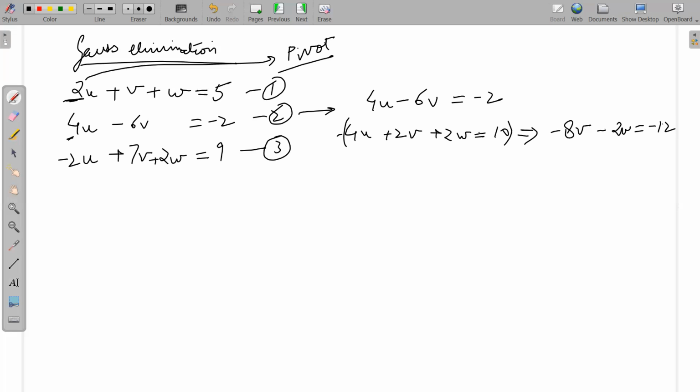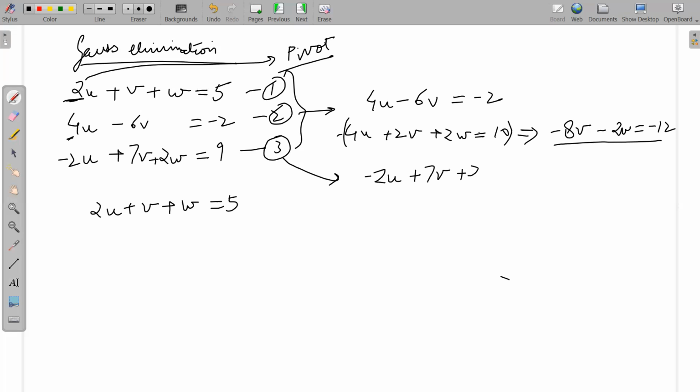Previously your set of equations was this. Now what is your new set of equations? 2u plus v plus w is equal to 5. So till now we have only solved for equation 2. We also have to do it for equation 3. So what do we have to do for 3? Minus 2u plus 7v plus 2w is equal to 9.